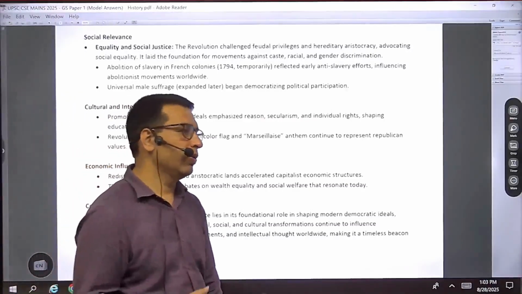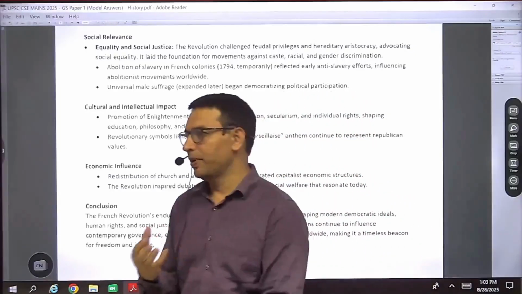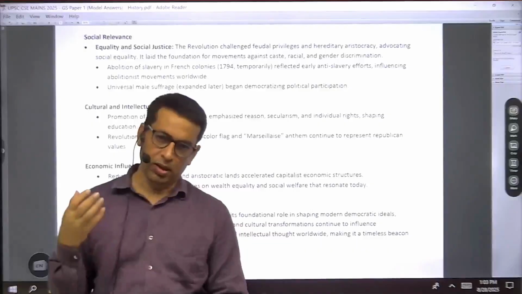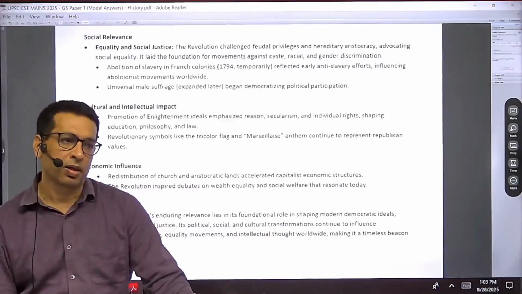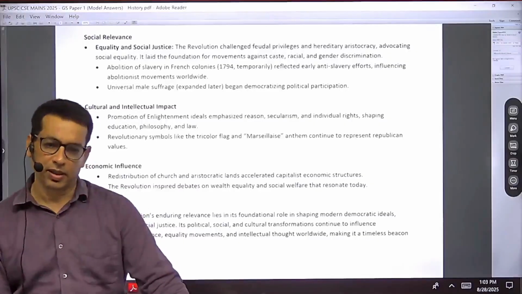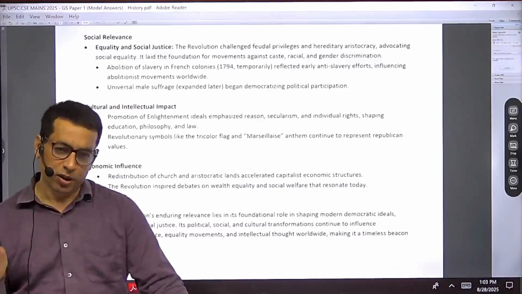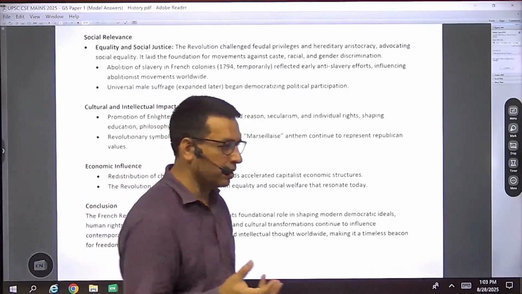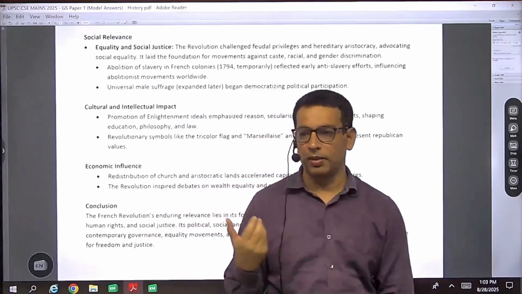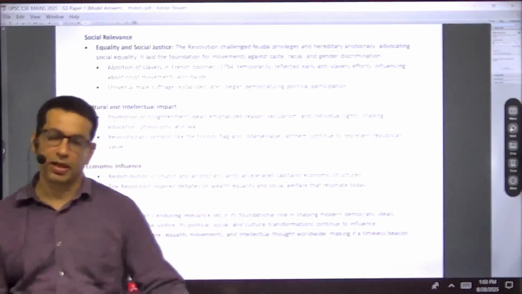Domestic impact means internal impact, and then there is external impact. With revolutions, the external impact always has relevance. The French Revolution was very encompassing, and the important values it incorporated in France will always be of great significance and relevance.